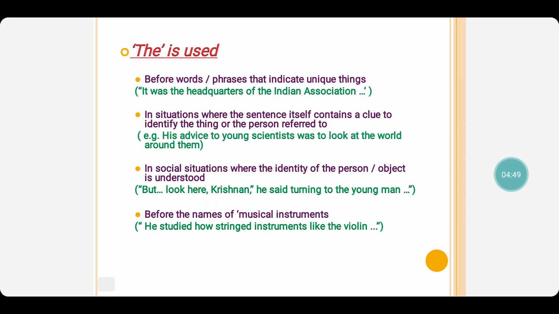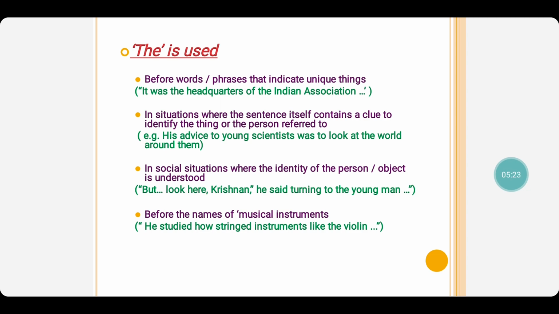Look children, there are some more examples for the usage of the. That is, the is used before unique things, one and only one things. That is, as I told you, the university, the Taj Mahal, the Charminar, they are one and only one in the universe. So we use it, and also we use it for the superlative degree because that is one and only. He is the best boy. That is, he is the one and only best boy in the entire classroom.